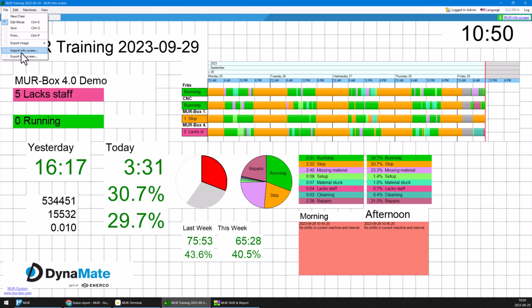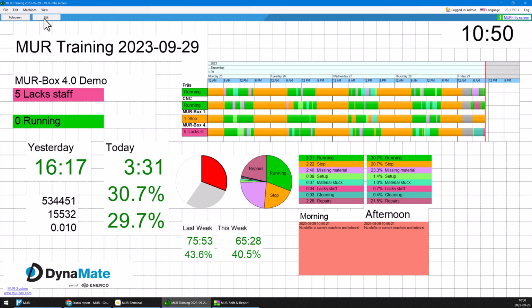And the info screens are always freshly updated. So you're only exporting and importing the layout, the design you made yourself. The data is always calculated live once shown.